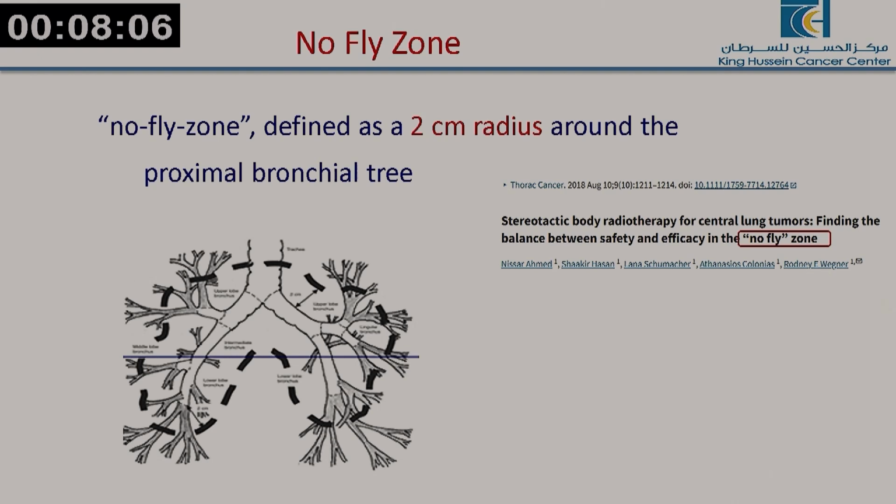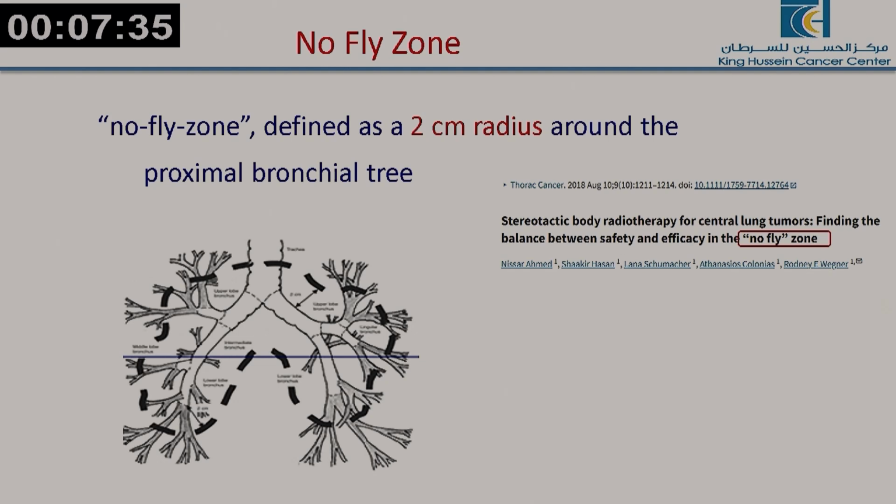It's a bit risky, and most of the trials were conducted for lesions in the periphery. The definition of what we call the bronchial tree is the lower part of the trachea, the main right and left bronchi, with 2 cm around. Anything inside the bronchial tree is considered ultracentral, and abutting or close to the tree is called central.